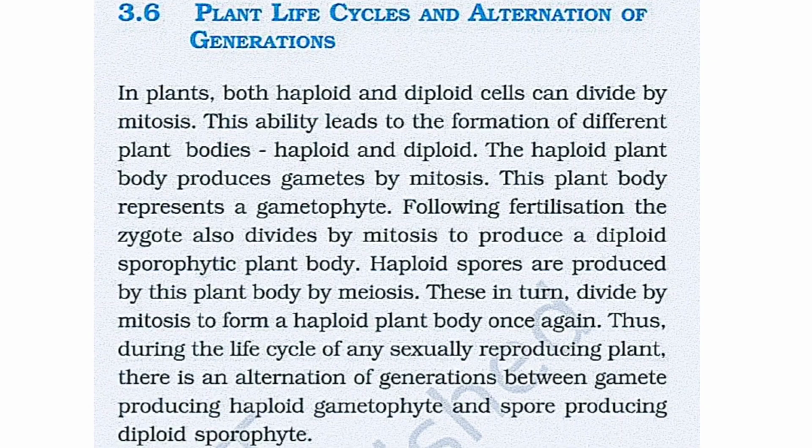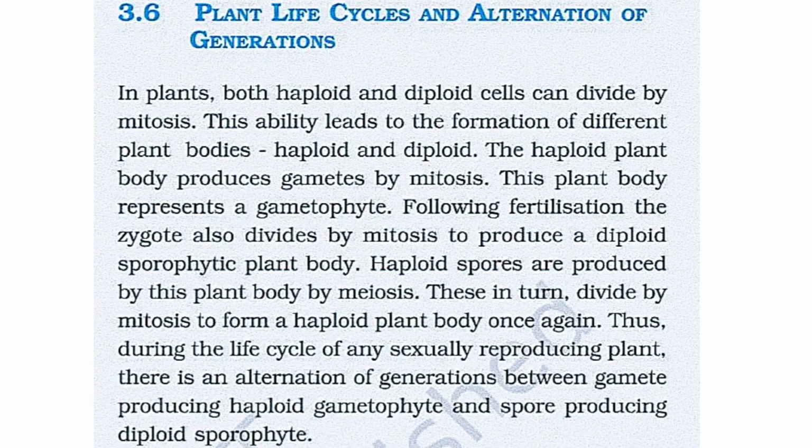In plants, both haploid and diploid cells can divide by mitosis. This ability leads to the formation of different plant bodies, that is haploid and diploid. The haploid plant body produces gametes by mitosis. This plant body represents a gametophyte. Following fertilization, the zygote also divides by mitosis to produce a diploid sporophytic plant body.